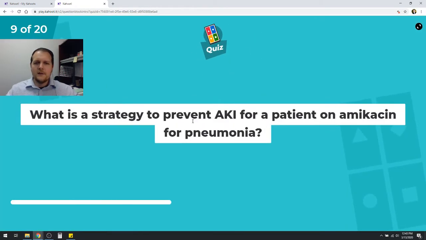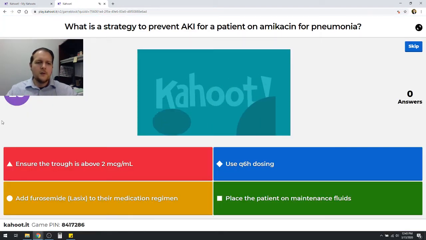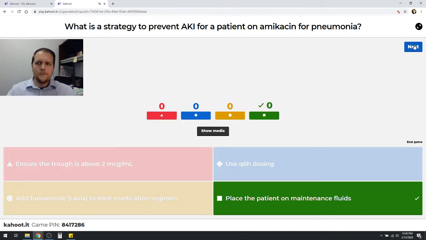Up next, what is the strategy to prevent acute kidney injury for a patient on amikacin for pneumonia? Should we ensure that the trough is above 2 micrograms per mL, use Q6-hour dosing, add Lasix to their medication regimen, or place the patient on maintenance fluids? Which one of these do we think would help in order to prevent acute kidney injury if they're taking amikacin, which of course you remember is an aminoglycoside antibiotic?